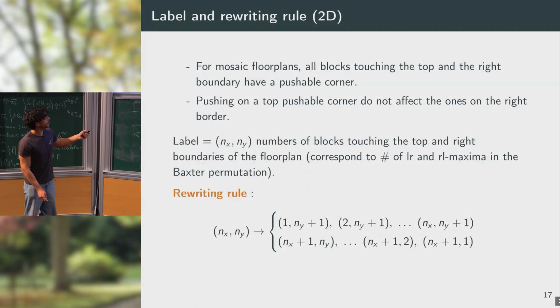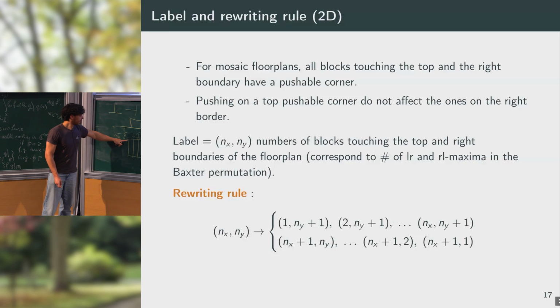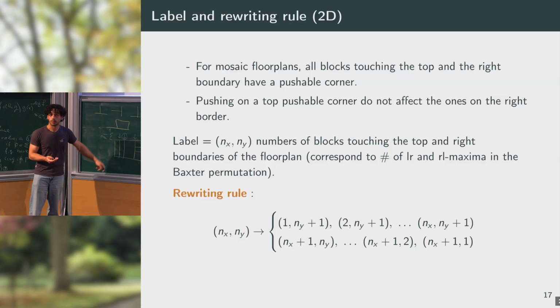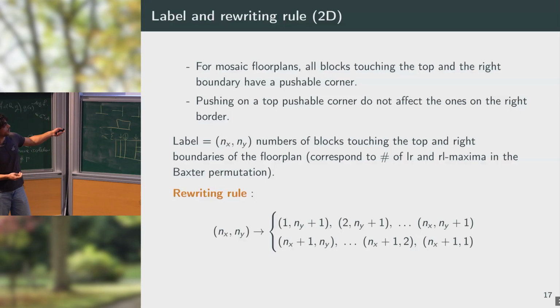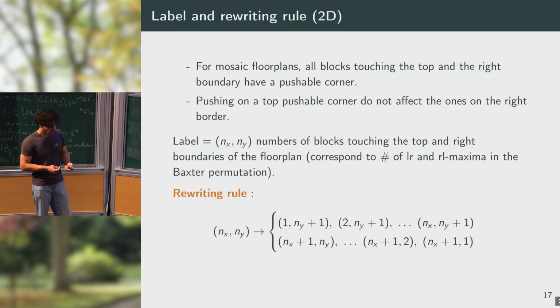Okay, and then the rewriting rule just tells me here that I can push on the furthest corner and eliminate all other block corners, or eliminate all corners except one, and so on and so on. So I can do this both for the vertical or the horizontal segment.